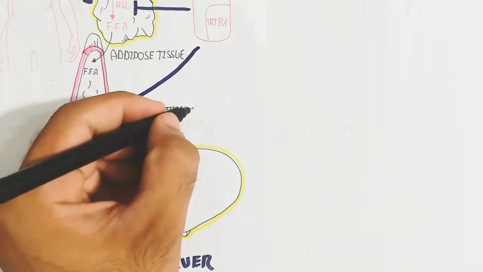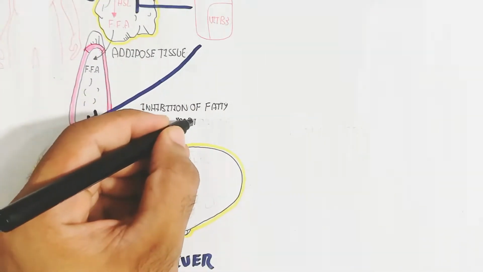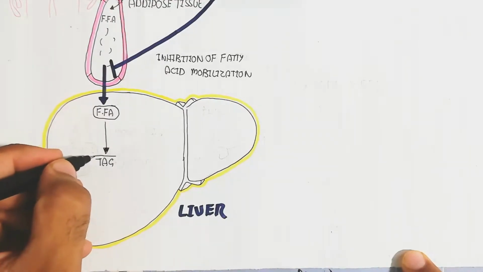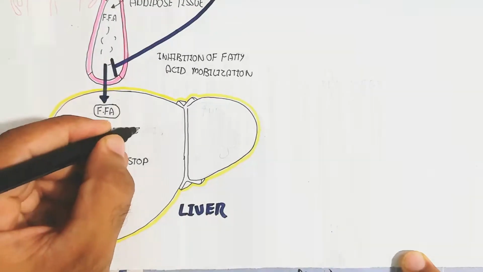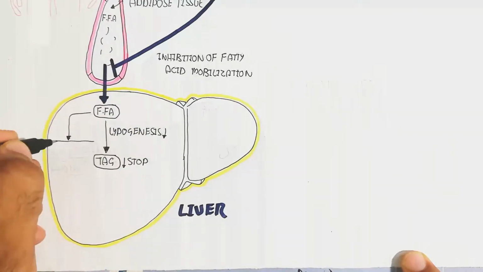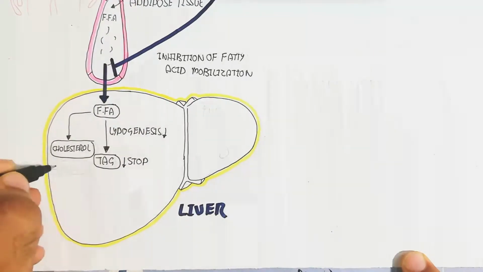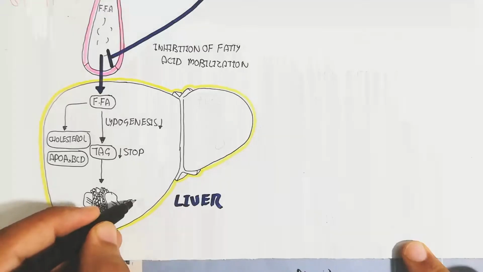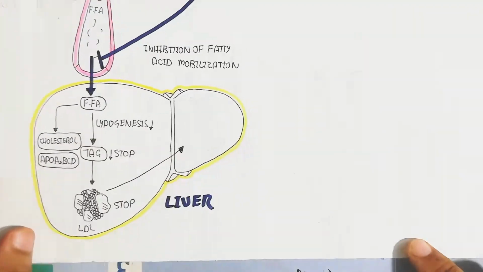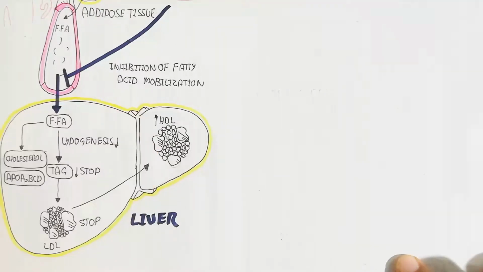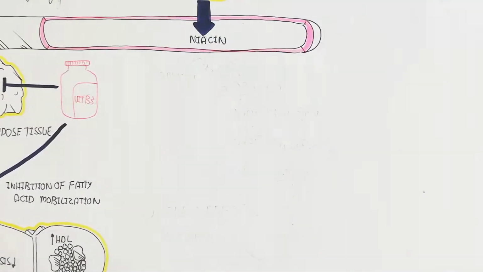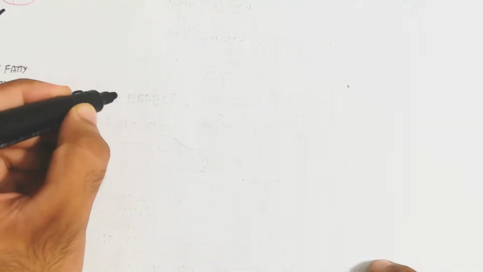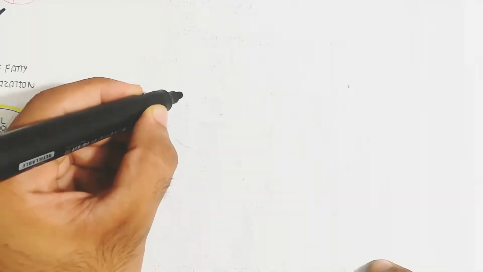So the free fatty acid movement through the portal vein into the hepatic circulation is inhibited, because fatty acid mobilization is inhibited and there is less free fatty acid in the blood. So here the lipogenesis will be decreased, and triacylglycerol conversion in the liver will be stopped, and cholesterol and apoprotein used to convert LDL will be stopped, leading to HDL, the high density lipoprotein, the good cholesterol. So the good cholesterol level increases.